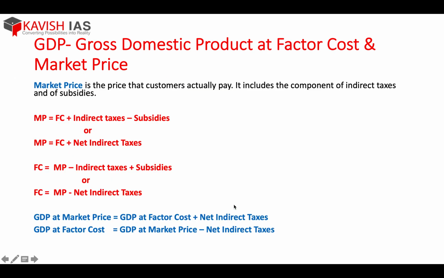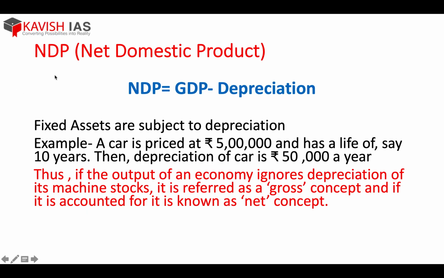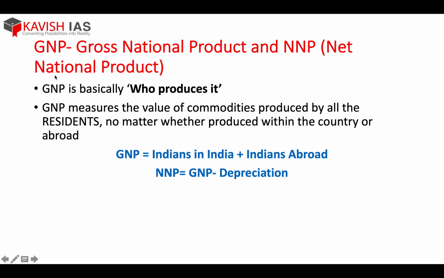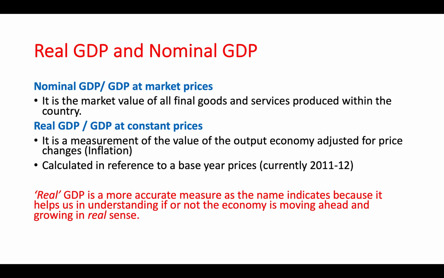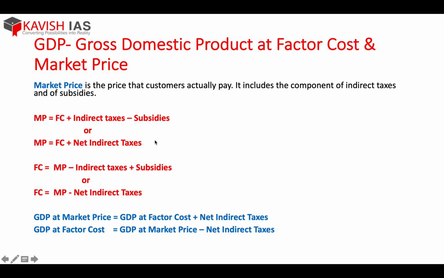Next. After factor cost, we would do the market price. See, now what is market price? As you all know, market price is the price of any product in the market. As I said earlier, your cost of manufacturing a shirt is 100 rupees, but you sell it in the market at 200. Why? Because that 200 is your market price.